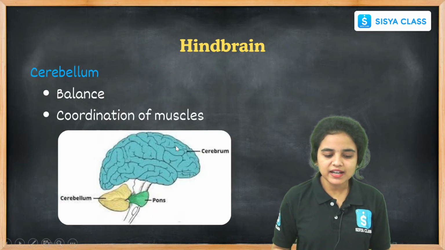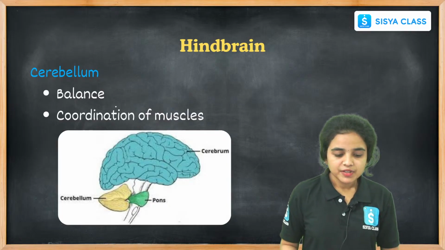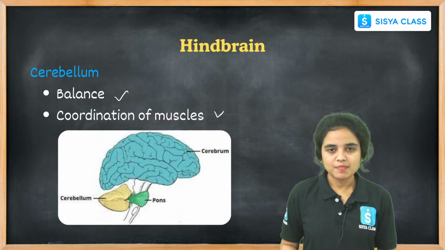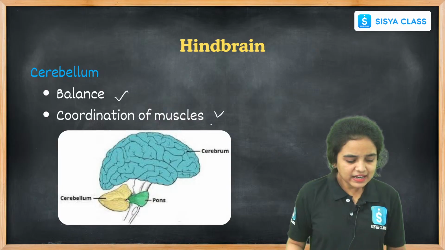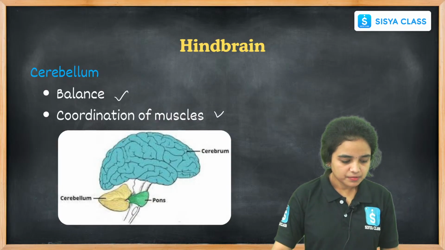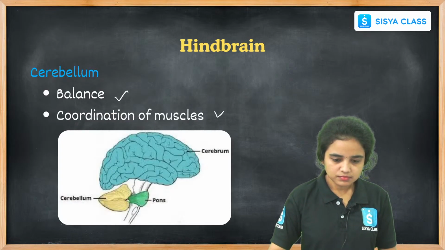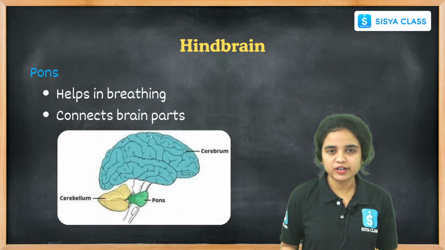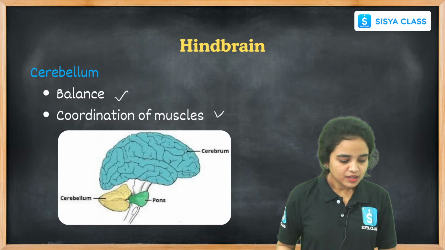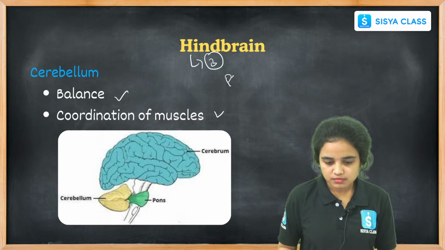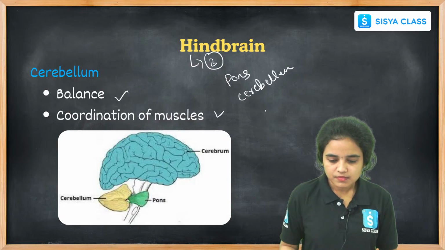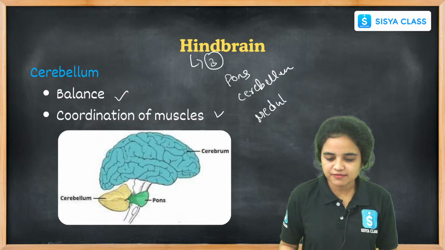While coming to the hindbrain, let us see about the hindbrain. Cerebellum balances and coordinates the muscles. It gives balance to our body, and it also coordinates the muscles present in our body. The hindbrain consists of three parts: pons varolii, cerebellum, and medulla oblongata. These are the three parts that we can find in the hindbrain.